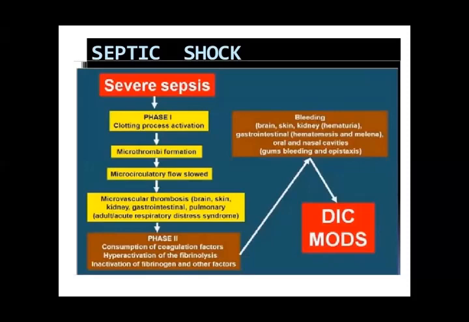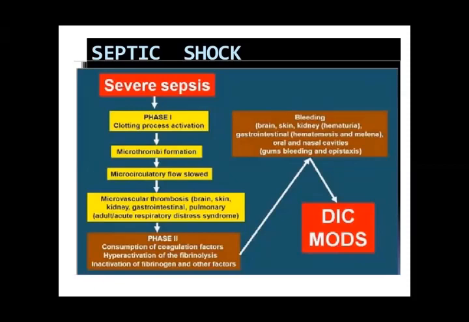So in the brain, skin, kidneys: in the kidneys there will be hematuria, in the skin there will be hemorrhagic purpuras, and in the brain there is hemorrhage. Gastrointestinal bleeding occurs in the form of hematemesis. Hematemesis is blood coming out from the mouth, and melena is black blood stool. Oral and nasal cavities, gums bleeding, and epistaxis. So every area is going to start bleeding.